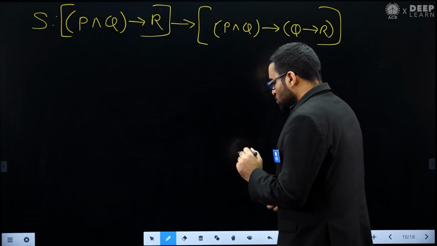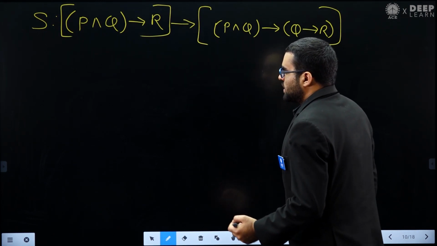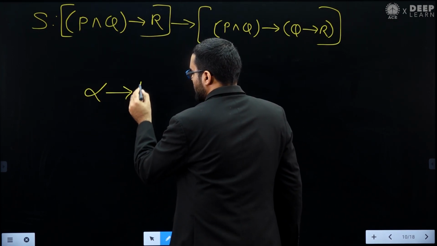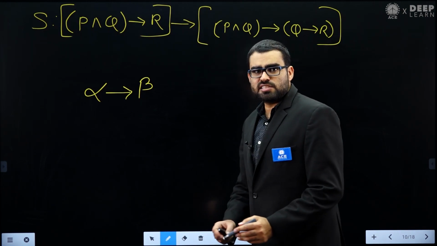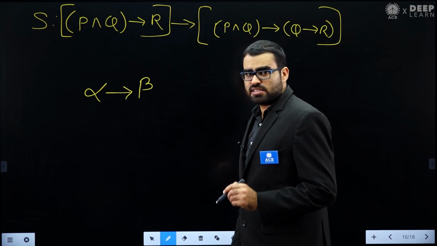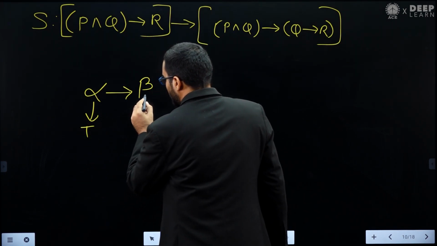To solve this question, you should notice one thing, that when you have any statement alpha implies beta, this is an implication statement, and this implication statement is always true, except only in one case. There is only one case in which this can be false, and what is that? Alpha is true, beta is false.